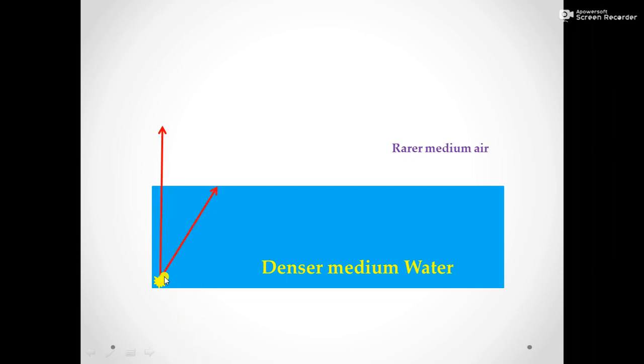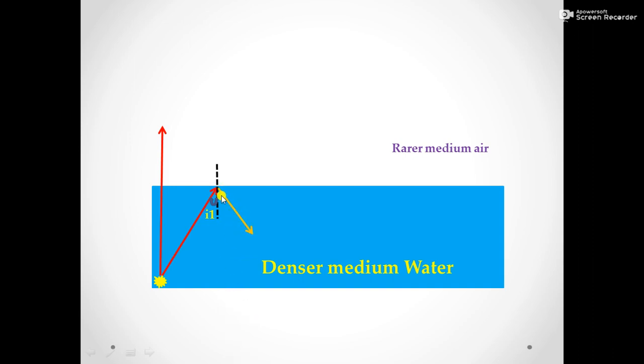And in the next case, the light ray is incident obliquely to the surface of separation, making an angle I1, and there is partial reflection.